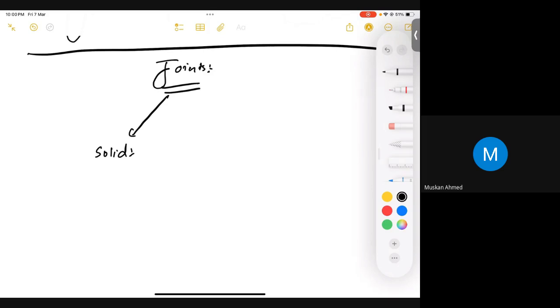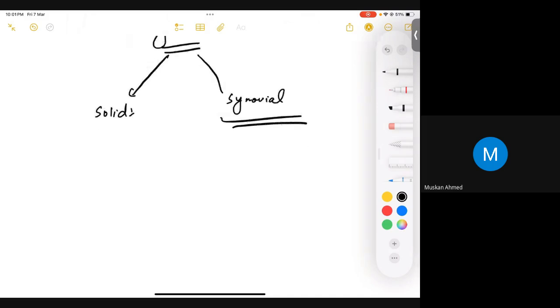Yes, clear. We also have synovial joints, which we discussed in the knee section, if you remember. What is special about the synovial joint? We'll be discussing the anatomy again, but the main feature of a synovial joint is that we can have a big range of movement. For example, you can have extension and flexion, while in a solid joint you cannot perform any movement. That's simple.